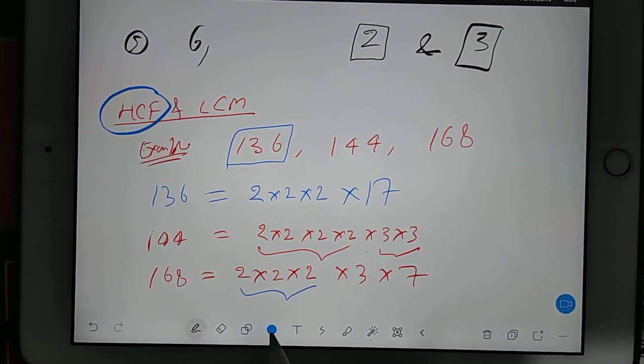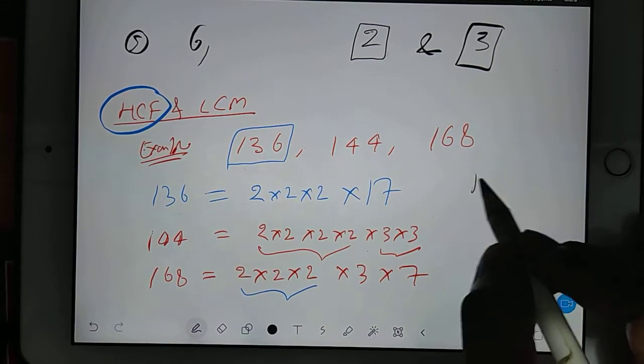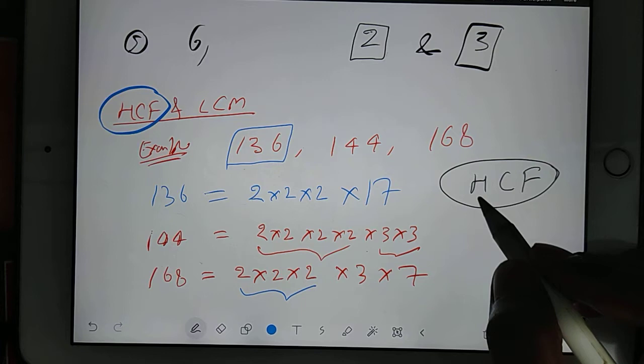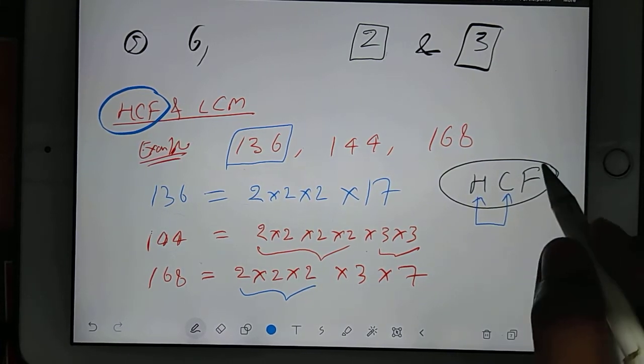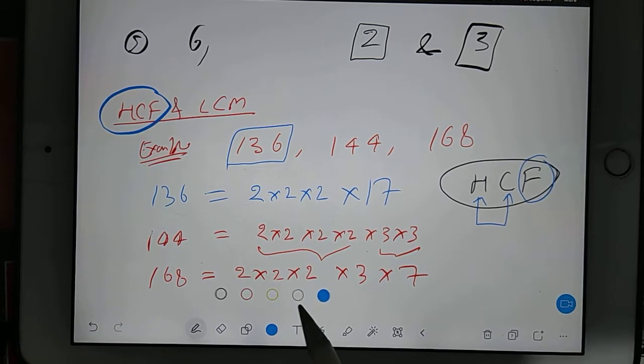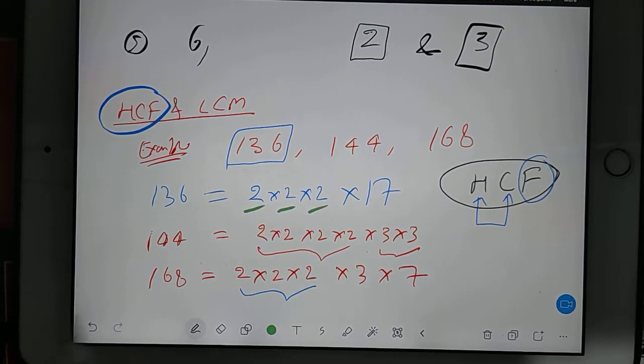Now I am looking for the HCF. If you read the word HCF properly, you have sense in this: highest common factors. So how many factors are common? You see 1, 2, 3 here, 1, 2, 3 here, 1, 2, 3 here.